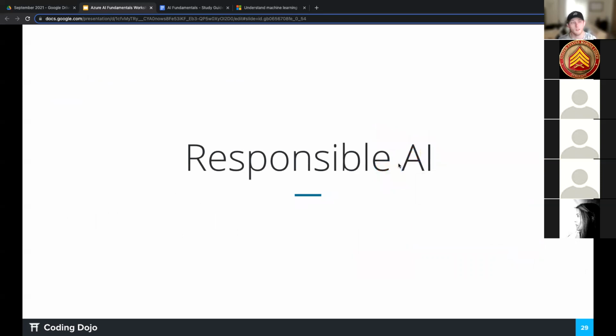But with these big 5 elements, there is this idea of responsible AI, right? And this is something that is wildly, wildly important. It's that old Spider-Man quote from Uncle Ben that says, with great power comes great responsibility, right?